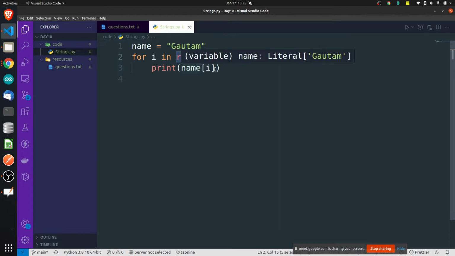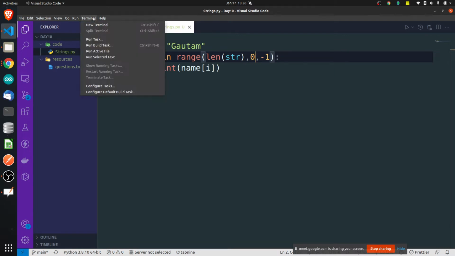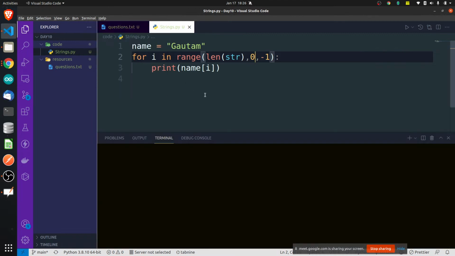So name of 0 will print G, and name of -1 will print M, something like that. If I write the length of string here, actually it should not be 0, because 0 will not be included. I will write -1. End till -1. No, it should end till 0. Okay, let's see what it will first of all print. This is not the best way to do it, but let's see.